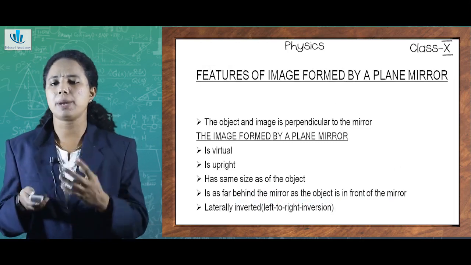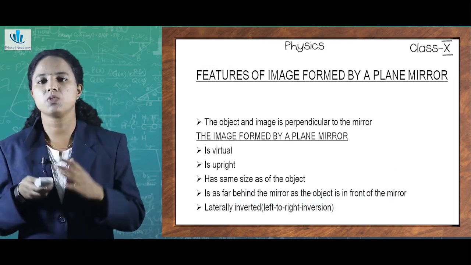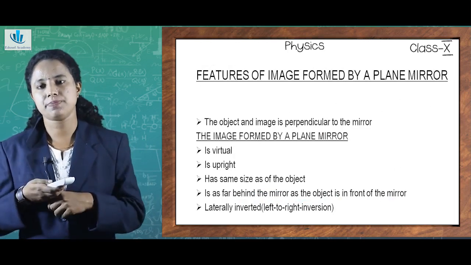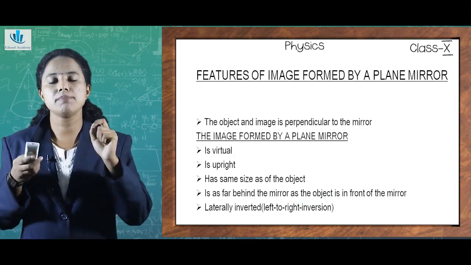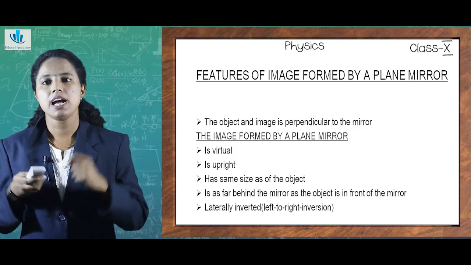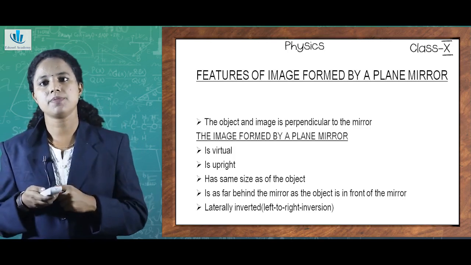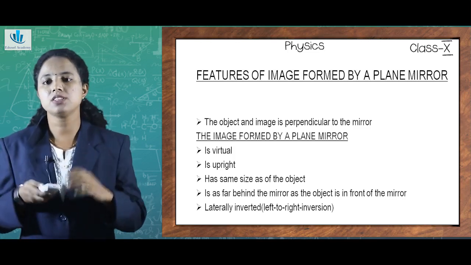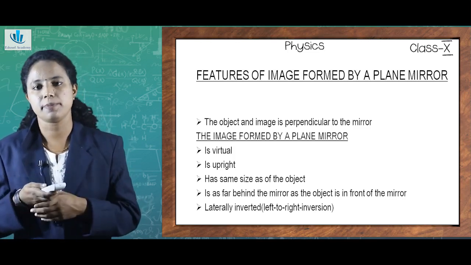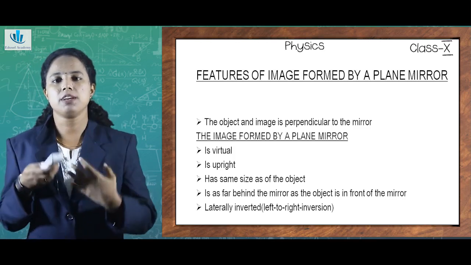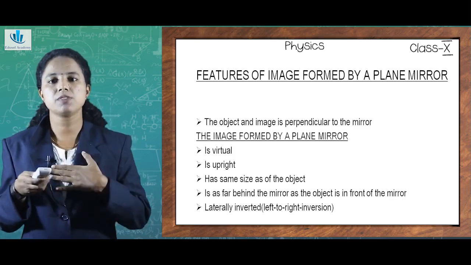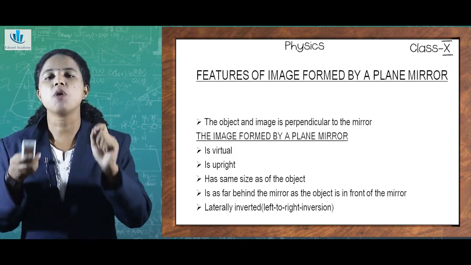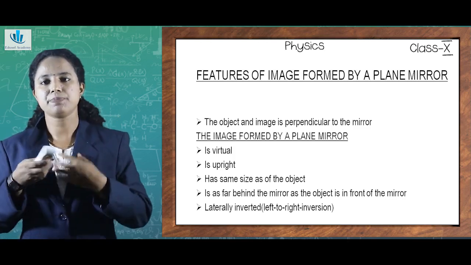So what do we mean by a plain mirror? A plain mirror is one which has a plain surface or a flat surface. The features of the image formed by a plain mirror depend on certain conditions. The first and foremost condition is that for any image to be formed, there should be an object, isn't it? For example, if you look at the mirror and need to see the image, first of all, we must stand in front of the mirror. In that case, the object will be us or our face.